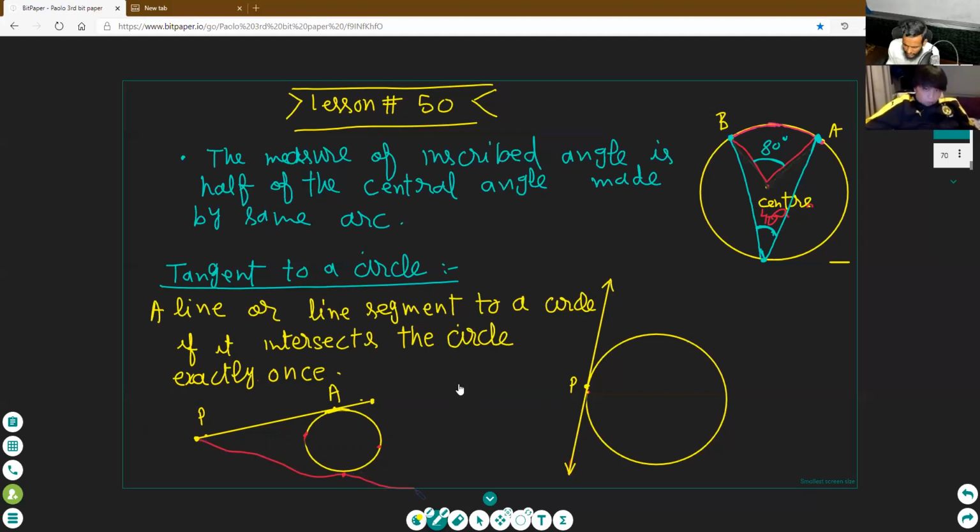Straight line, Paulo, not straight line. You're using the pen. Use the line tool. Line tool or draw straight. Choose line tool, Paulo.